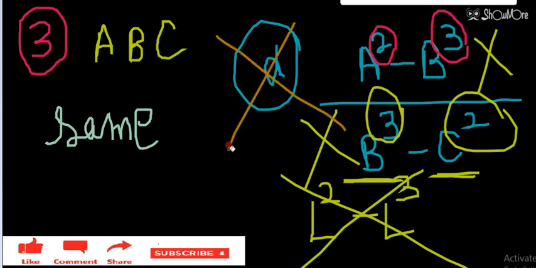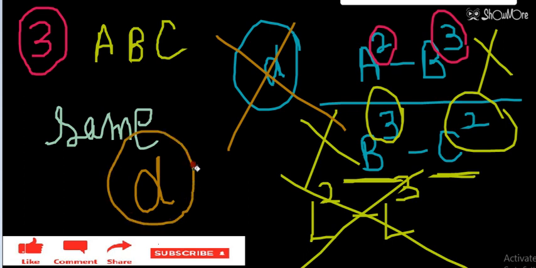That means in the question it was asked which cannot be meaningful. So option number D is not giving me a meaningful physical quantity, or the mathematical operation given in option number D is not possible. So this is question number 3. I hope you have understood the question.